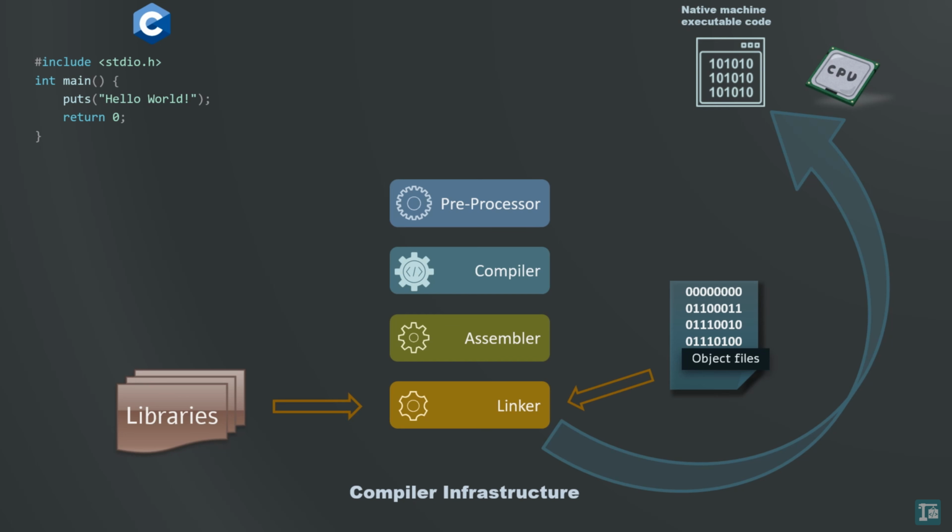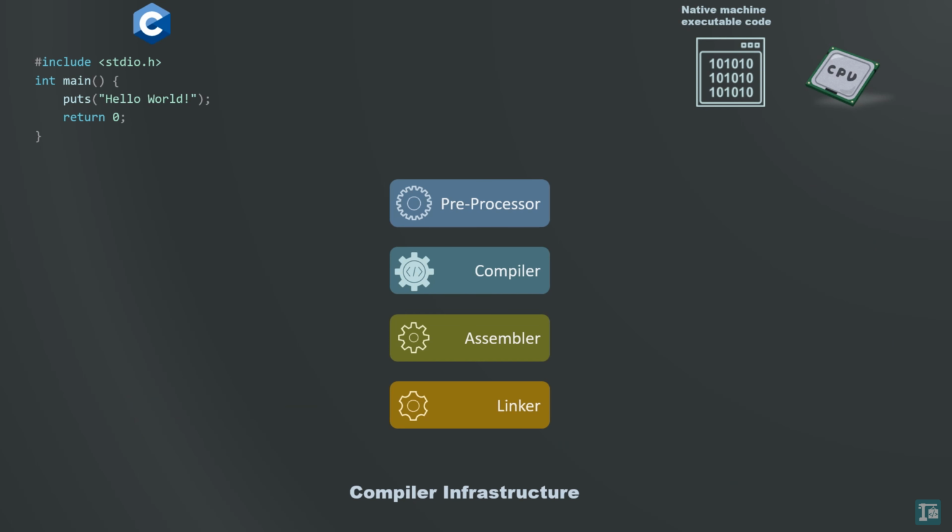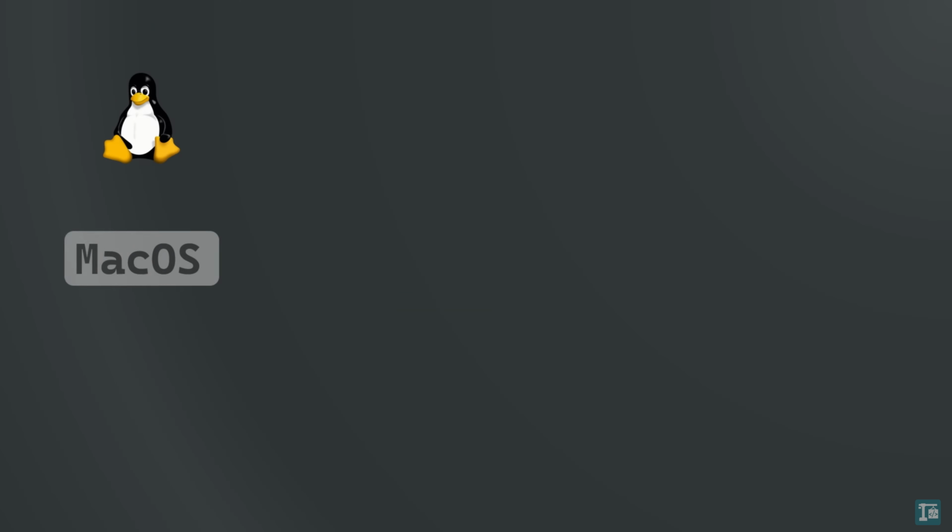The result is a binary file that the operating system can run directly, without the need for a virtual machine or interpreter. This also means that C is platform dependent, so you need to compile different binaries for different architectures like x86, ARM, etc. Different operating systems prefer different default compiler infrastructures to transform C code into binary.